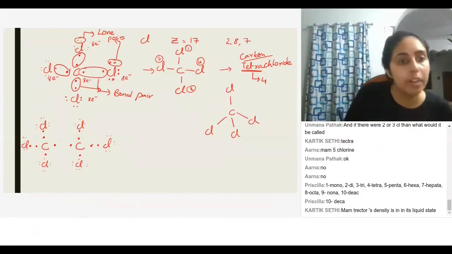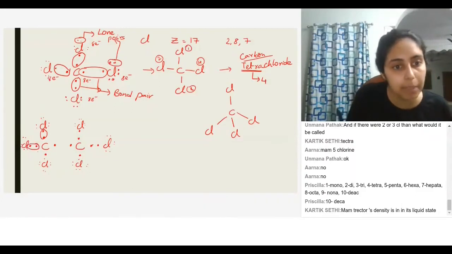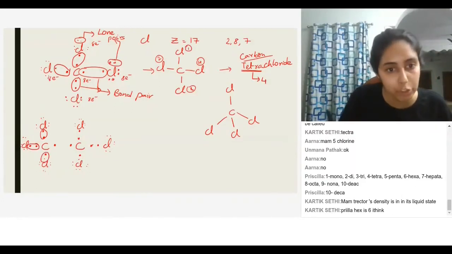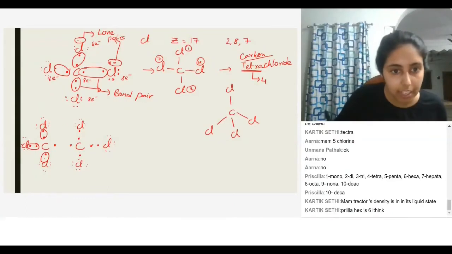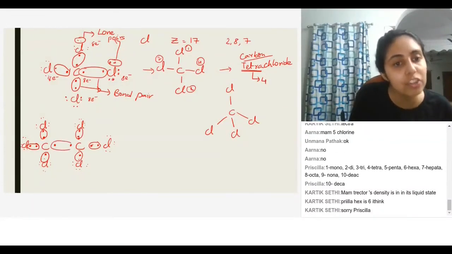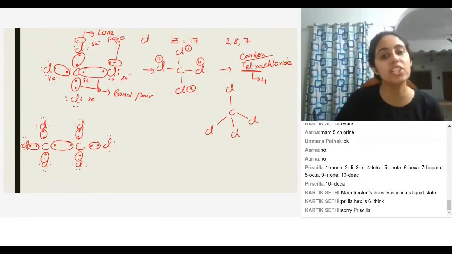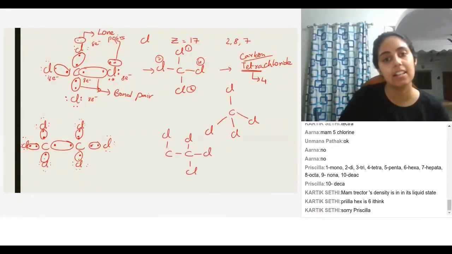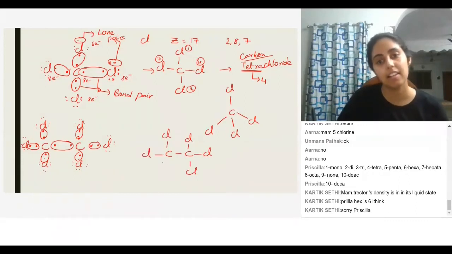Now what is happening is this is sharing an electron pair, this is sharing an electron pair, this is sharing an electron pair. And these 2 carbons can also share an electron pair, right? So now this structure will be CC, Cl, Cl, Cl, Cl, Cl, Cl.